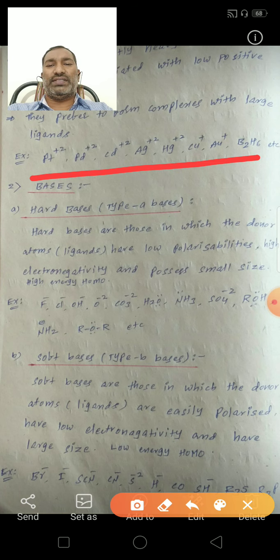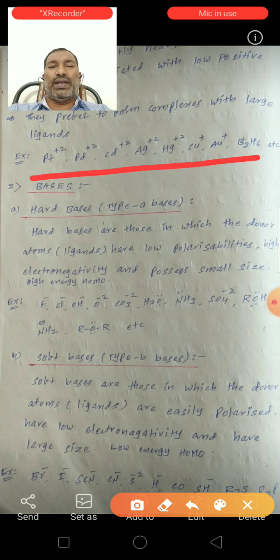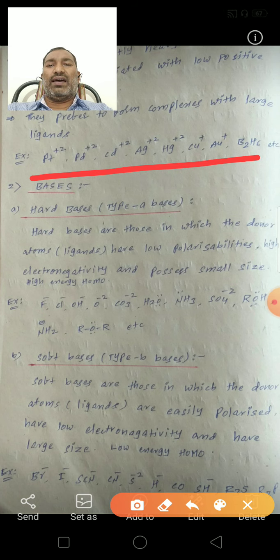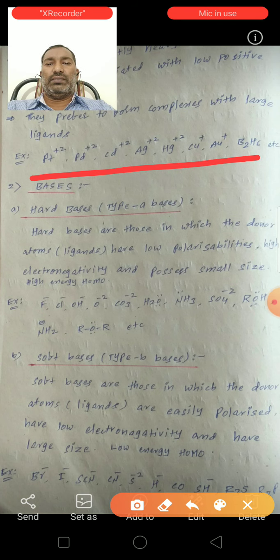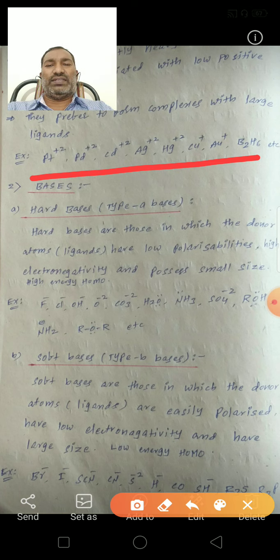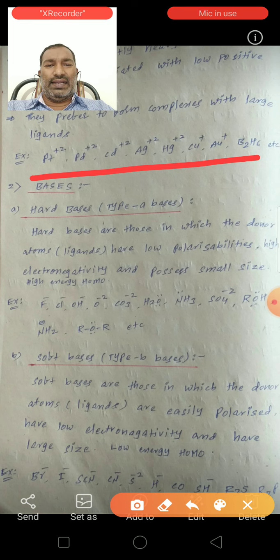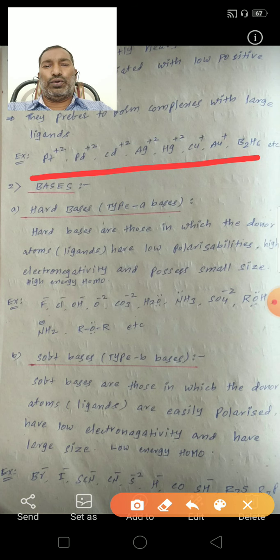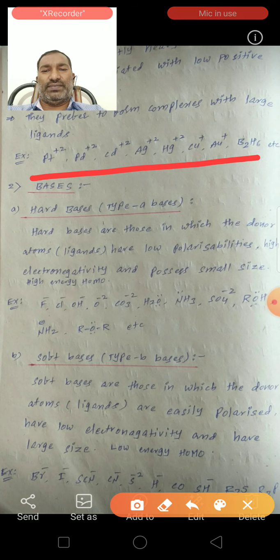HOMO means highest occupied molecular orbital. These all are the donor atoms. So donor atoms means ligands. The definition of ligands is: the species which can donate the electron pair is known as a ligand. So donor atoms or ligands act as hard bases.